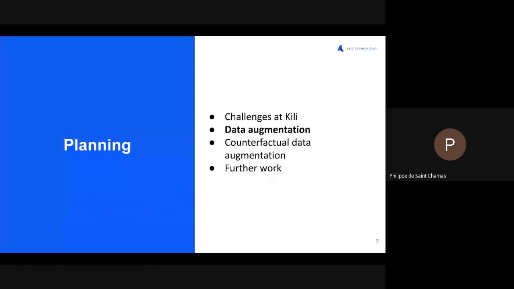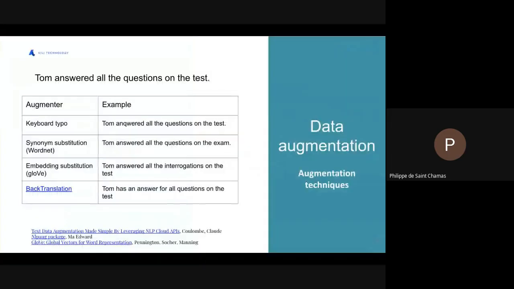And that's what we will see in the remainder of the talk. First of all, let's see how data augmentation is so efficient. We'll go through different state-of-the-art data augmentation techniques that are present right now,